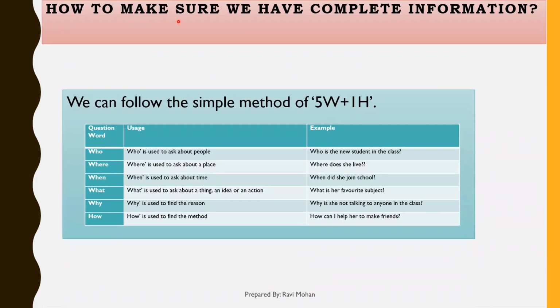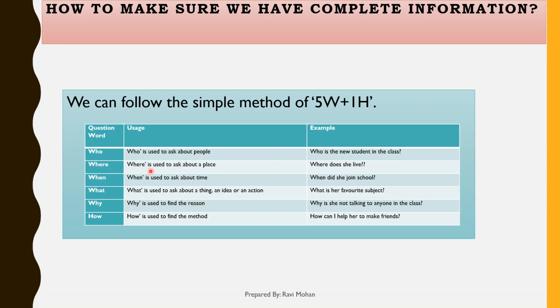Next is how to make sure we have complete information. So if we want to know that we have complete information, then we have to follow a method, that is 5W and 1H. Let us understand it with the help of a table. In the table, first is who. Who is used to ask about people. Means if you are going to ask about people, then you have to use who. Example is, who is the new student in the class.